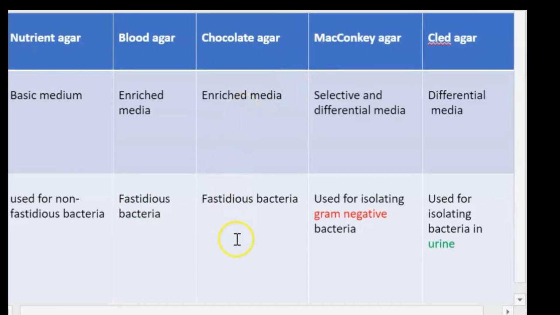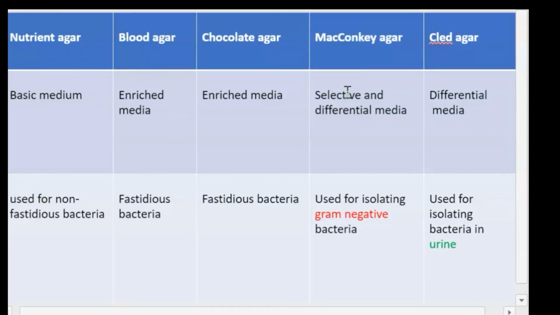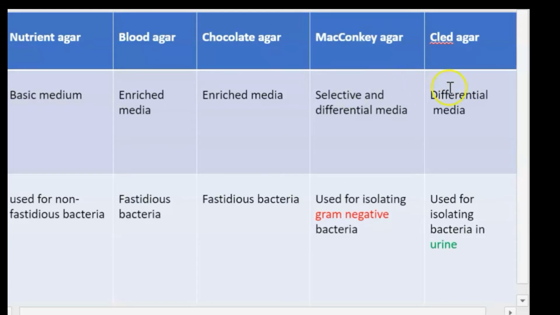Chocolate agar is also enriched media and used for fastidious bacteria. MacConkey agar is a selective and differential media, and it is used for isolating gram-negative bacteria. MacConkey agar selects the growth of gram-negative bacteria and inhibits the growth of gram-positive bacteria. And it is also a differential media. It differentiates lactose fermenting bacteria from non-lactose fermenting bacteria.